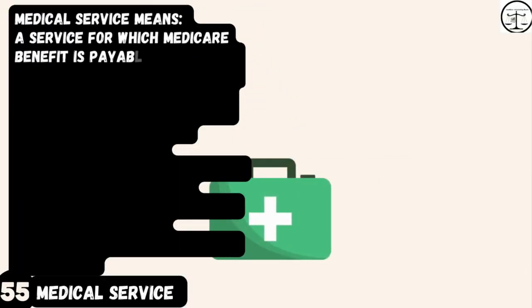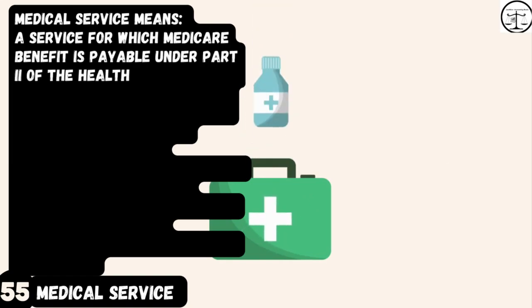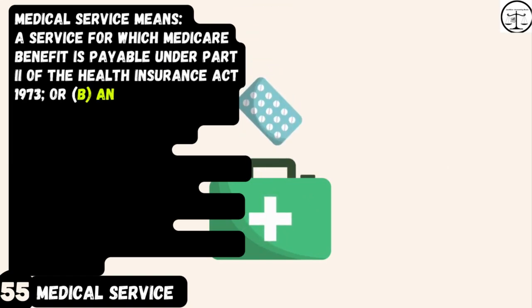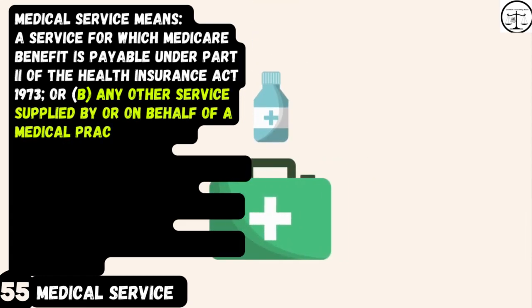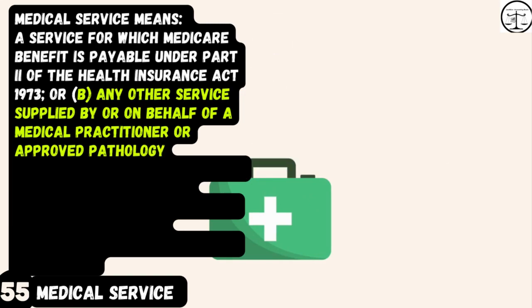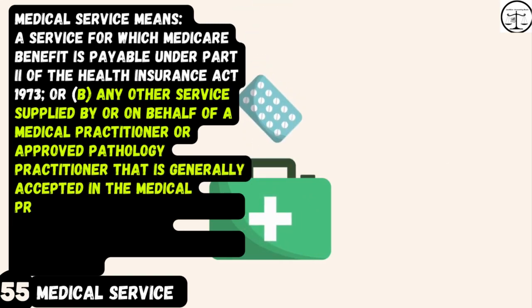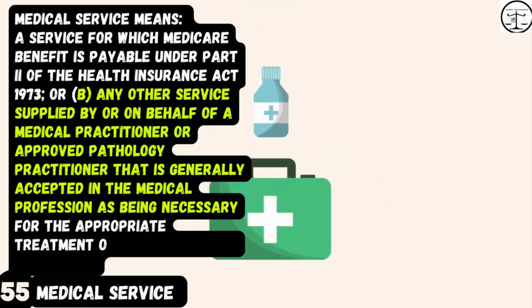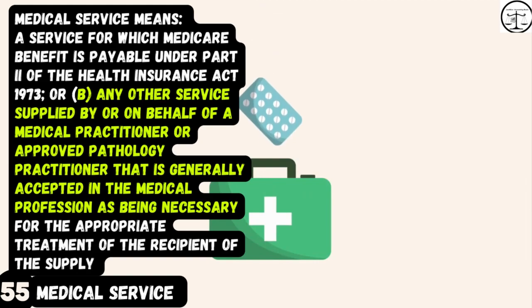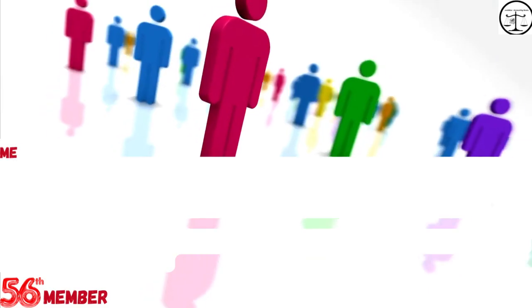Medical service means a service for which Medicare benefit is payable under Part 2 of the Health Insurance Act 1973, or B. Any other service supplied by or on behalf of a medical practitioner or approved pathology practitioner that is generally accepted in the medical profession as being necessary for the appropriate treatment of the recipient of the supply.